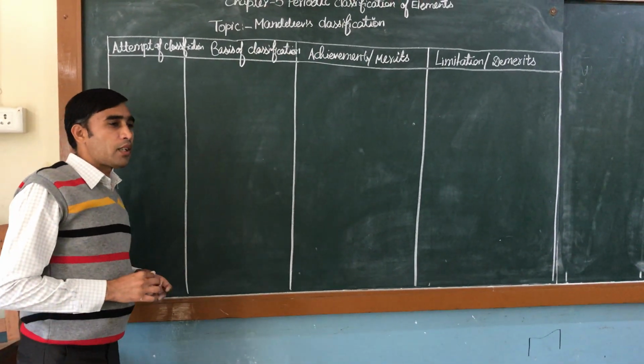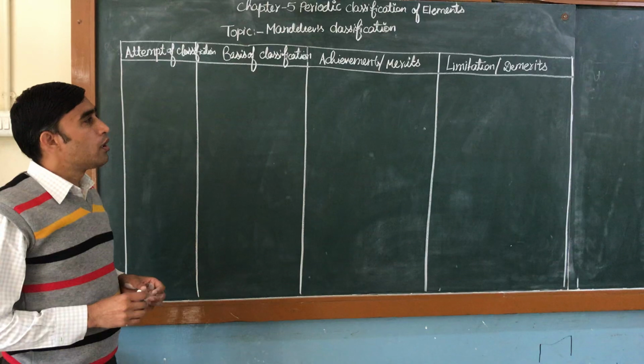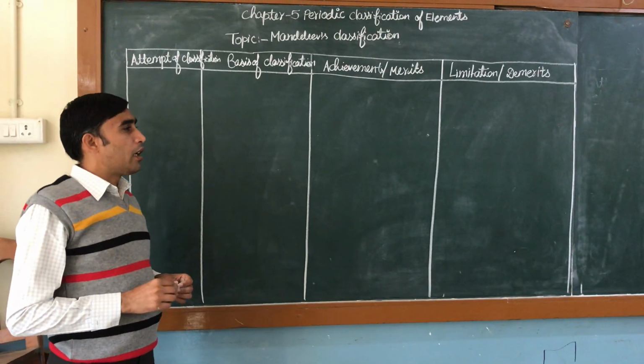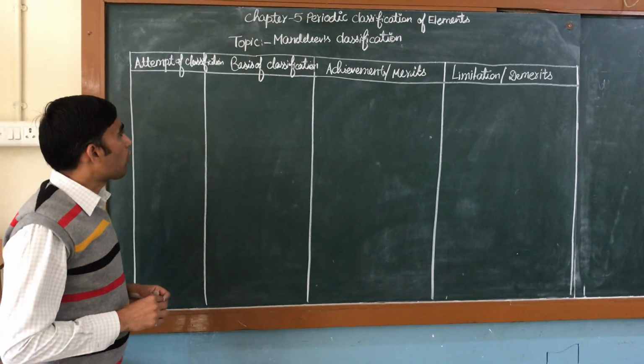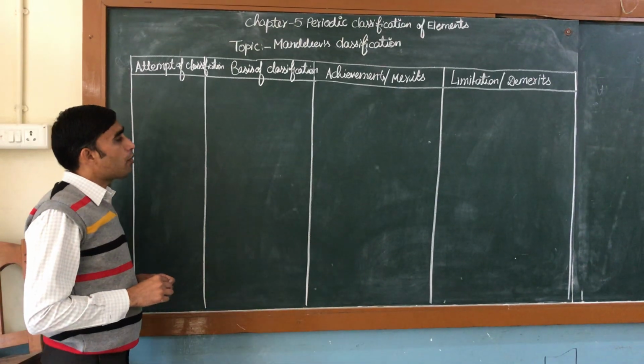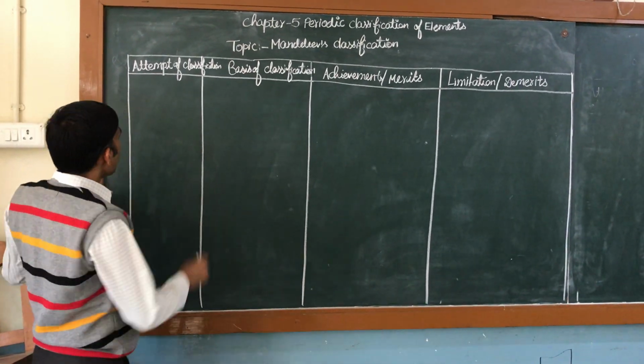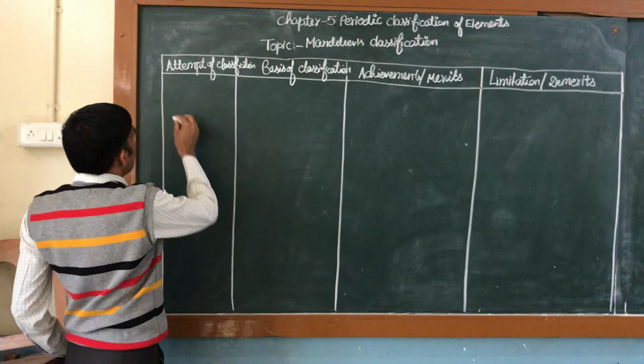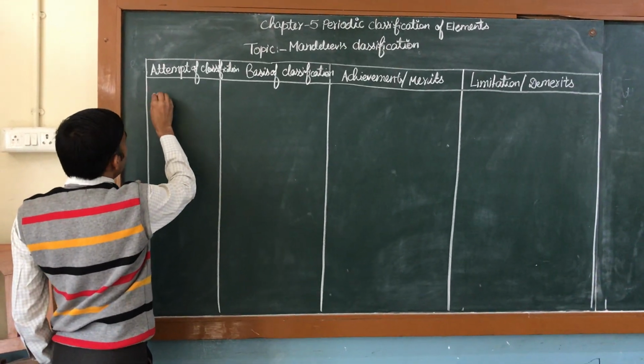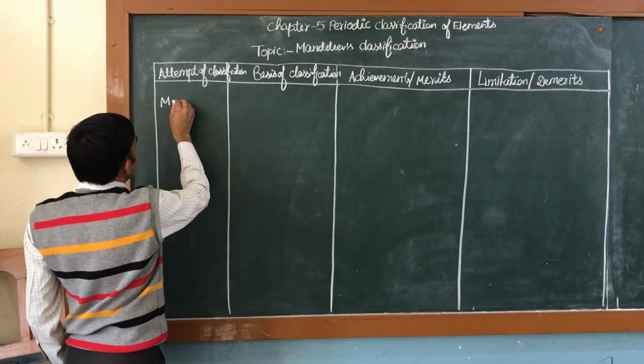Today we will discuss chapter number 5 of class 10, periodic classification. And today we are going to discuss the topic Mendeleev classification of elements. It was the third attempt of classification after Dobereiner and Newlands.